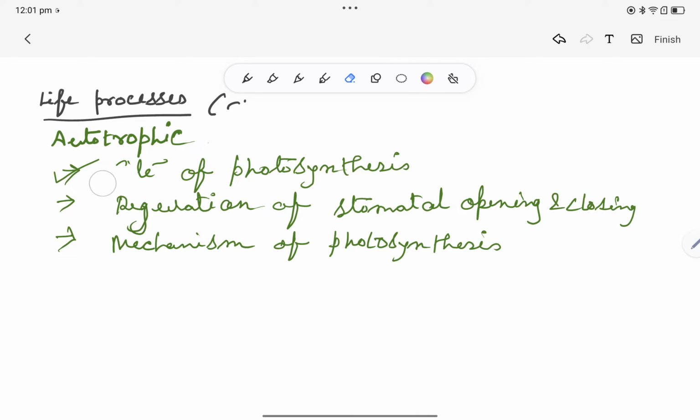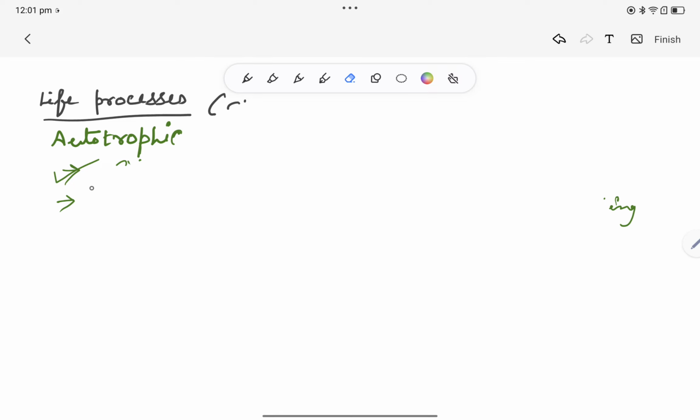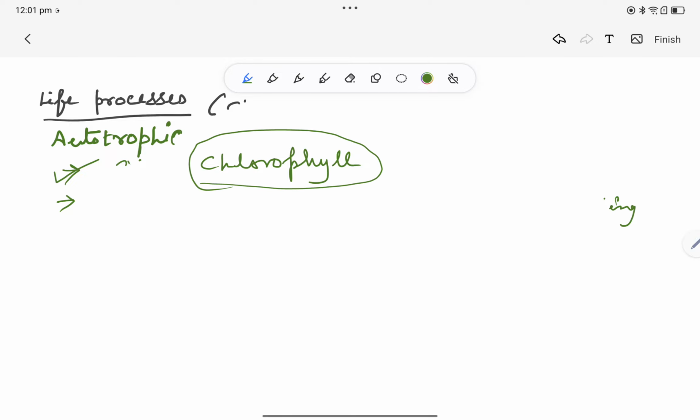So I told you already that we don't have chlorophyll, the pigment. Chlorophyll is nothing but a pigment. We also have different pigments in the human body. First of all is melanin, which gives us our skin color, and then we have hemoglobin, right? Now the fun fact is the structure of hemoglobin and chlorophyll is quite similar. That is something out of the topic, I'll say.